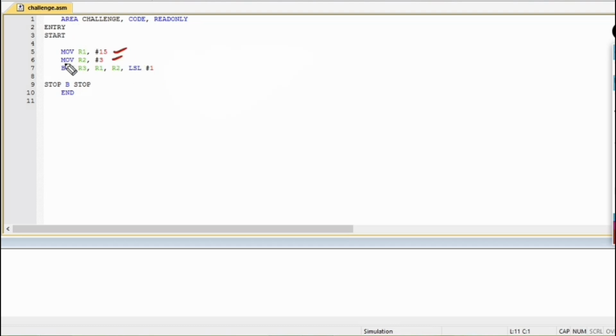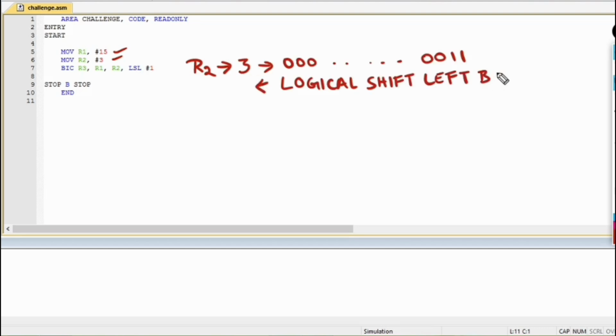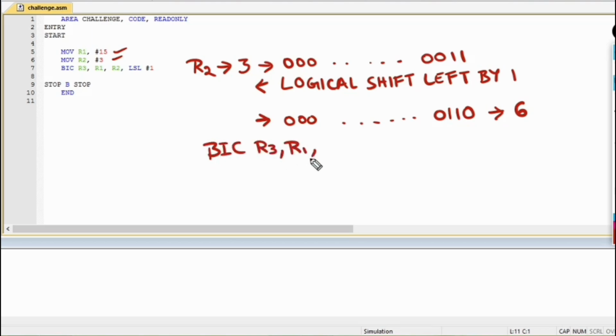BIC R3, R1, R2, LSL #1. BIC is nothing but bit clear. Before BIC happens, R2 is shifted left by 1. So, when you perform left shift on the value 3 by 1 bit position, the result you obtain is 6. That means the instruction becomes BIC, that is bit clear, R3, R1, #6.